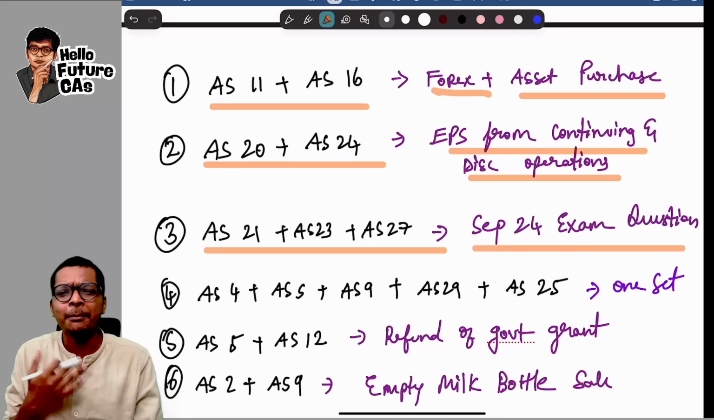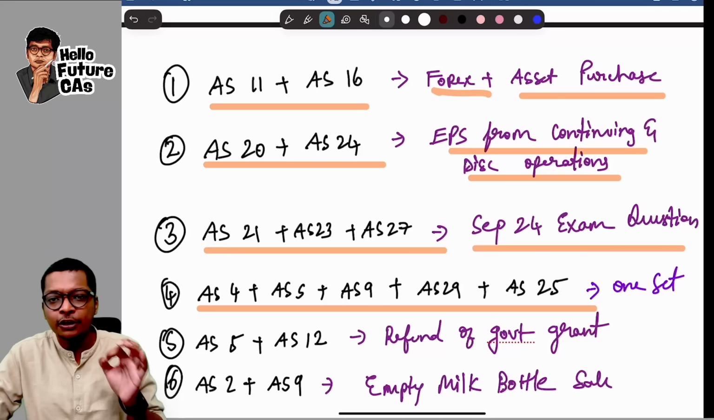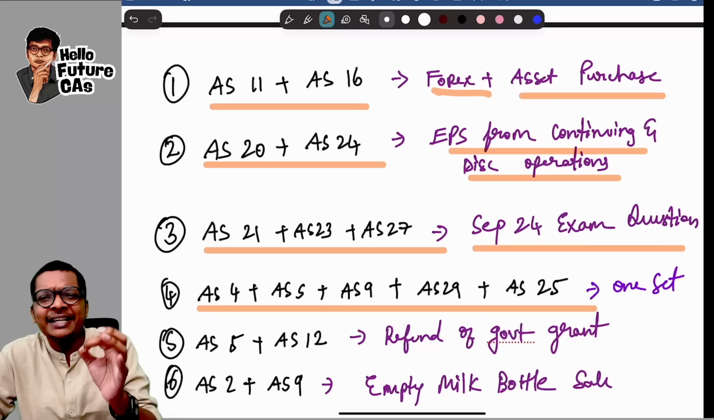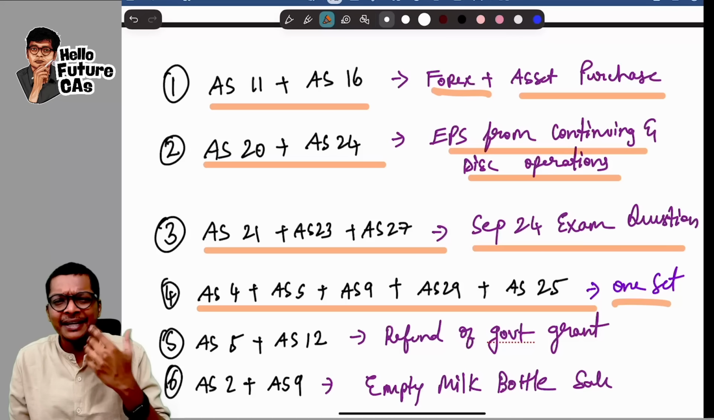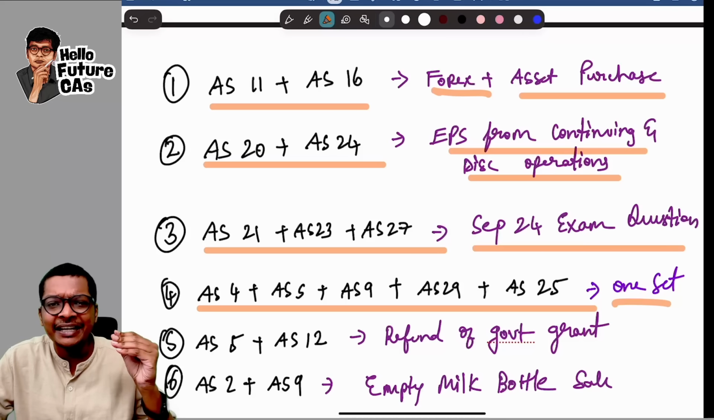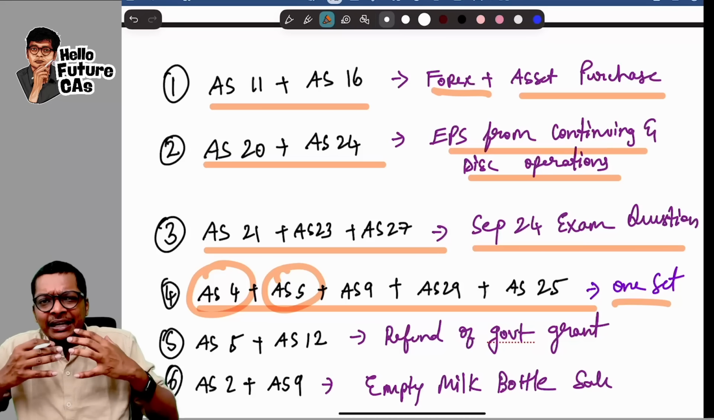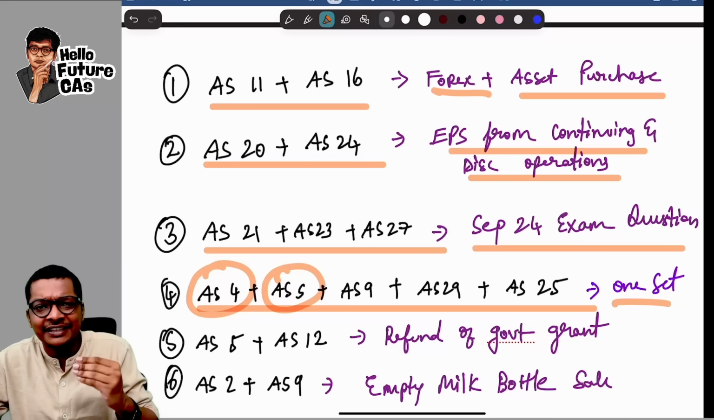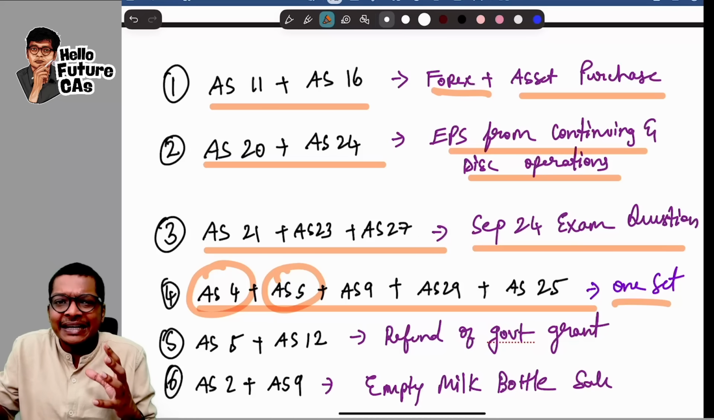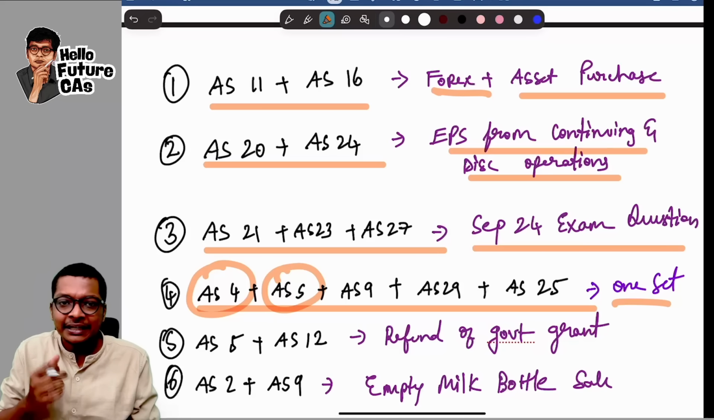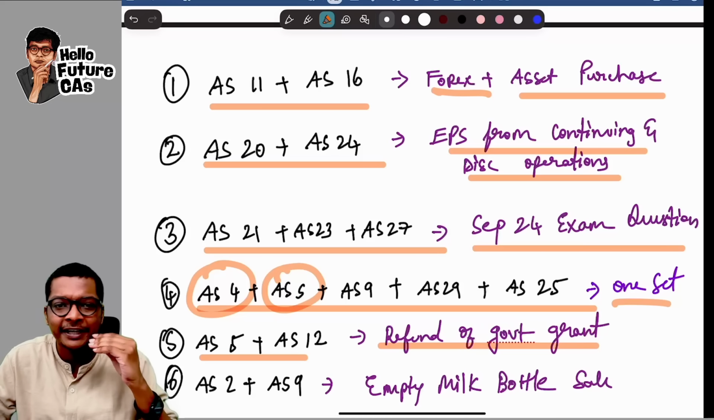Next one, which has come multiple times in the past, this one you easily handle: AS 4, 5, 9, 29 and 25. They will mix this mostly in MCQ questions, very rarely in descriptive. This is one set, and there are many questions from this combination. In fact AS 4 and 5 can come in combination with literally any other accounting standard if ICAI wants, because AS 4 is adjusting events. I can connect any other standard with AS 4, guys. Next, AS 5 plus AS 12, refund of government grant, another common question that you guys know.